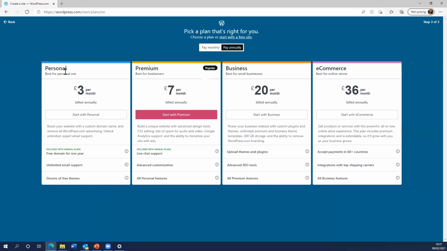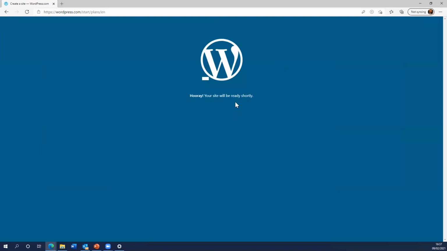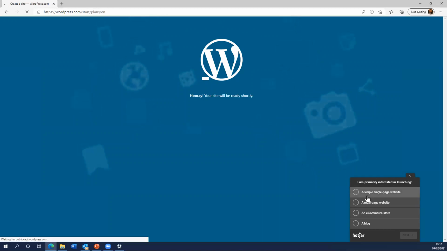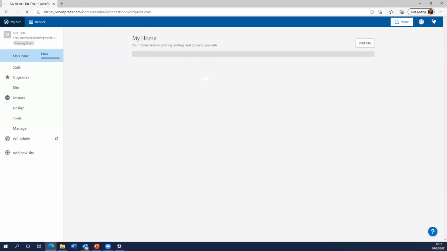And here, for the personal use, you are billed annually £3 per month. You can also start with a free site if you don't want to purchase a domain just yet. So you can just go ahead with a free site if you want to just set up your web page at first, because you can always amend these settings later. Over here, as you can see, there's an option to select one of those options.